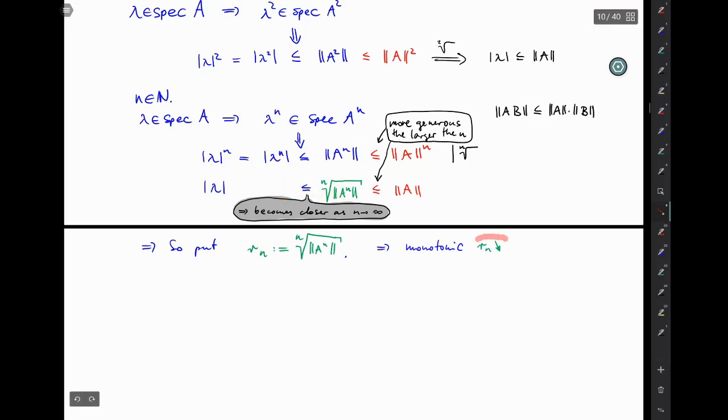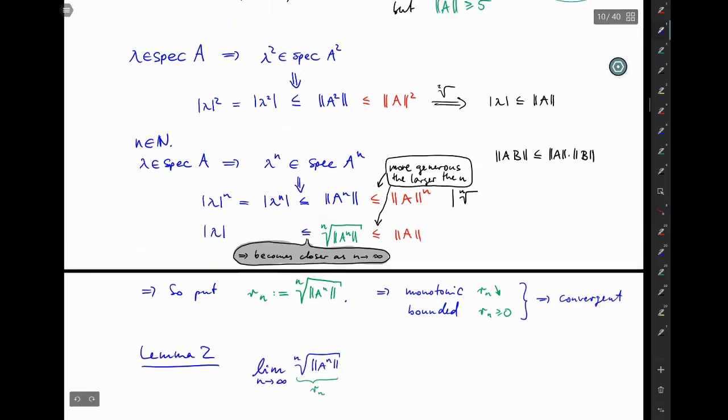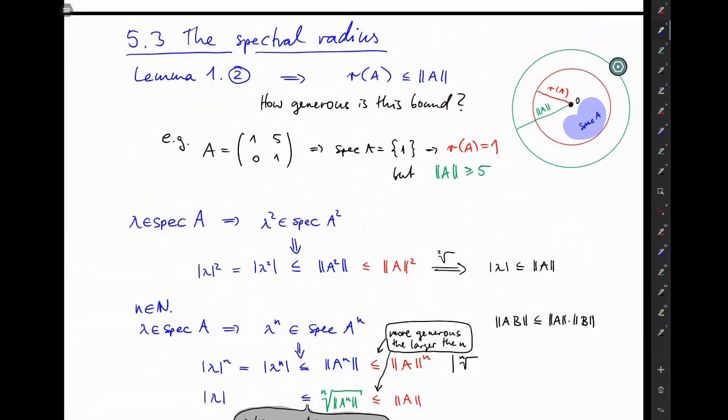So it's monotonically falling, and of course it's bounded from below by 0, because norms and of course nth roots cannot get negative. So it must be convergent. And it turns out that the limit is exactly the spectral radius, so it's the red radius here that we were looking for.